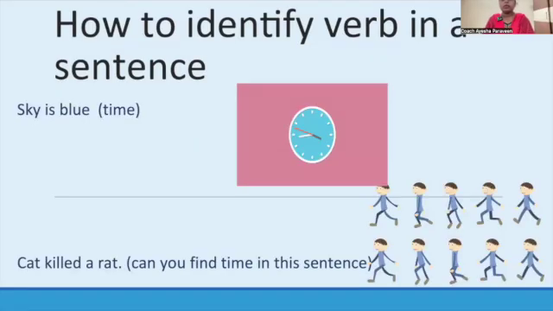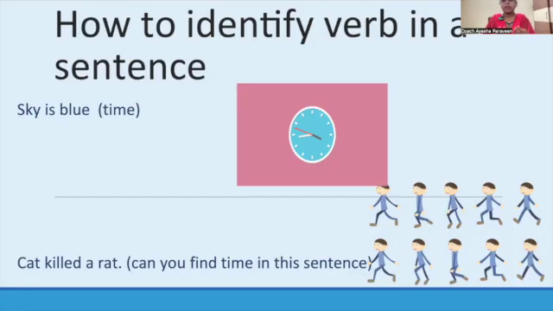In this sentence, you see, "Sky is blue." Sky is the subject and blue is the object. Now here is a verb. Is it telling the time of an action? In "sky is blue," it is describing, it is not an action-oriented sentence. It is a describing sentence. Something is being described, and what is being described? The sky. "Is" tells the present time.